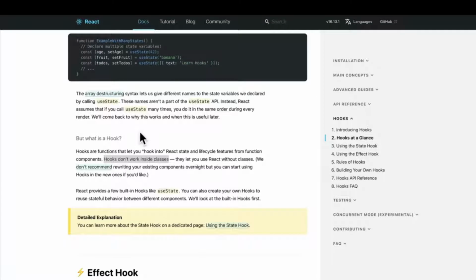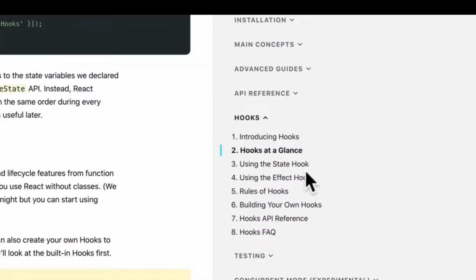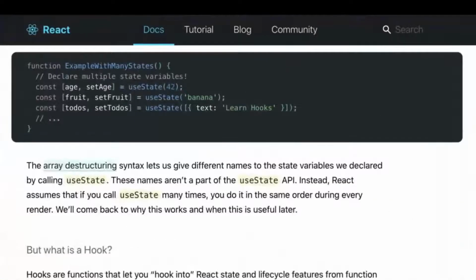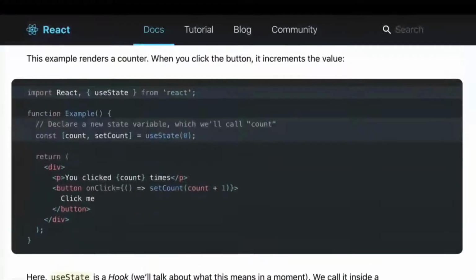Hopefully you were able to do that little bit of a challenge. If not, no worries. I'll show you how we can convert things into using hooks in this video. But again, hopefully you got a chance to check out using the state hook and using the effect hook in the React documentation, because it's not as hard as it seems.